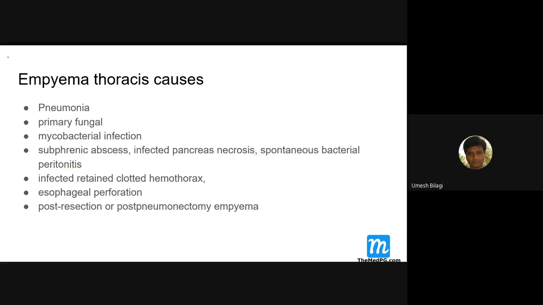So these are the causes of empyema I'm telling. Infected retained clotted hemothorax: after trauma to the chest, the blood in the thorax can get infected and they develop empyema. Esophageal perforation, it could be secondary to instrumentation or carcinoma esophagus. Following resection of part of the lung, pneumonectomy, that empty space can develop empyema. These are the causes, and this is the commonest one.